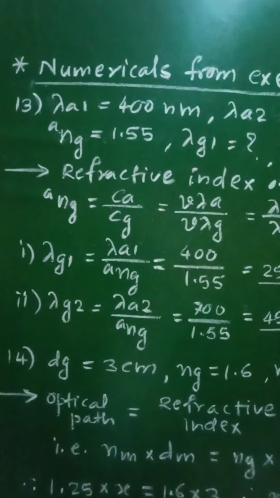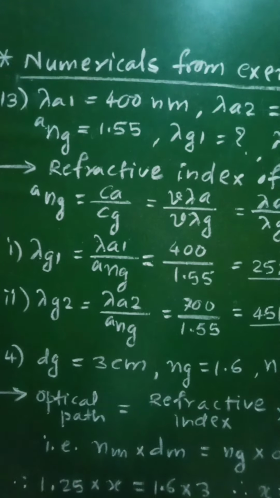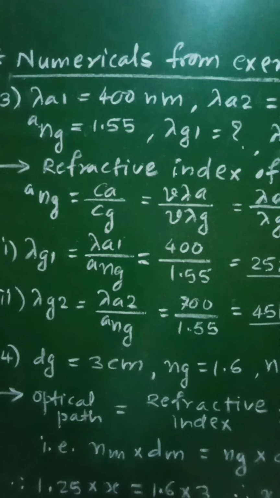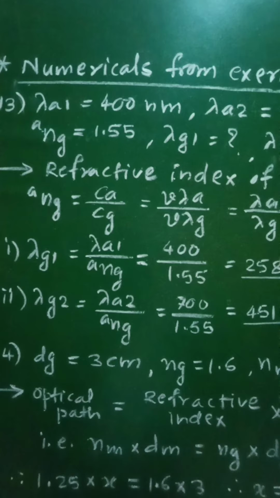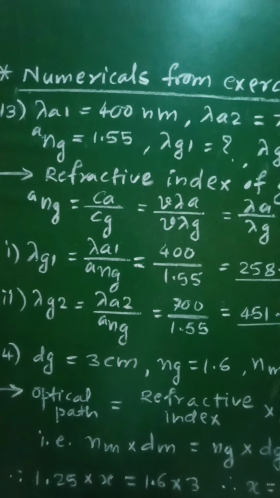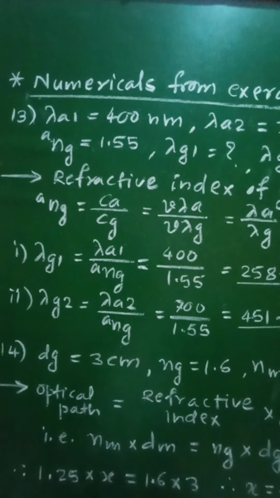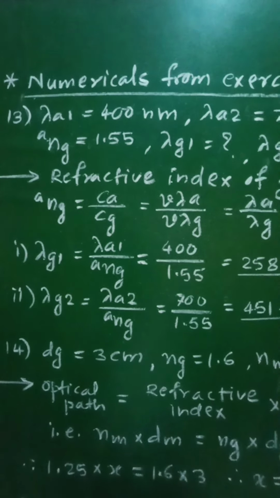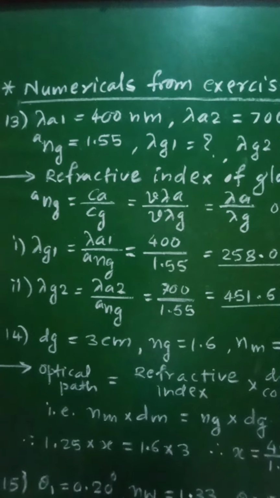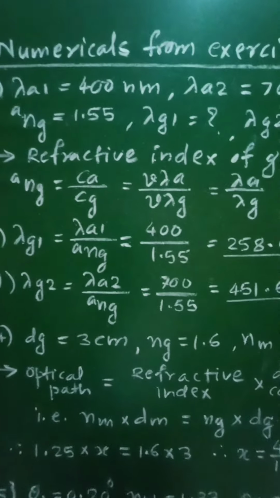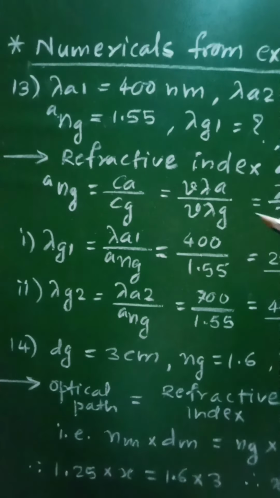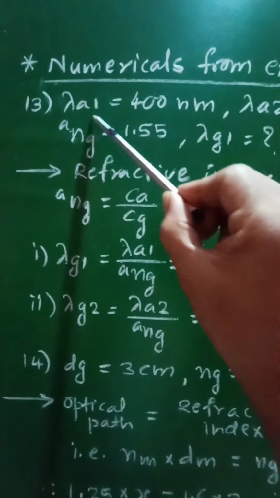That is, in air, the wavelength range is 400 nanometer to 700 nanometer, and we have to find out the wavelength range in glass of refractive index 1.55.